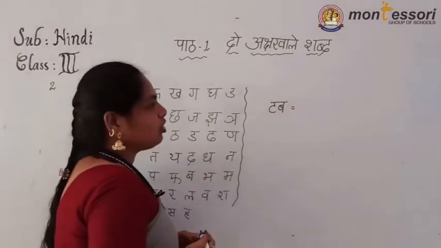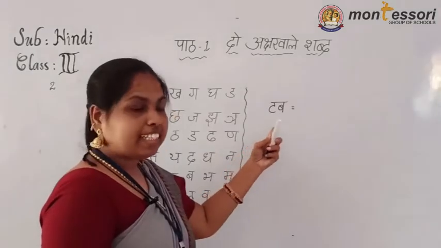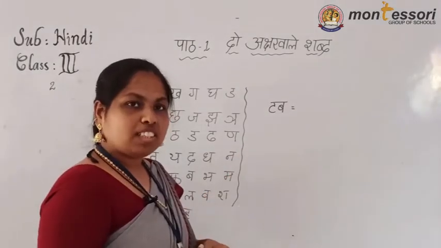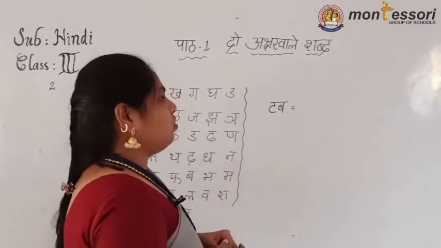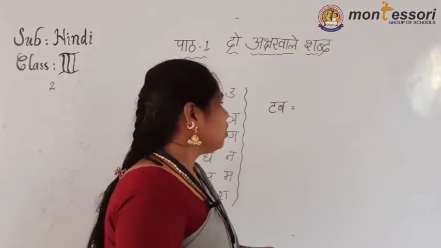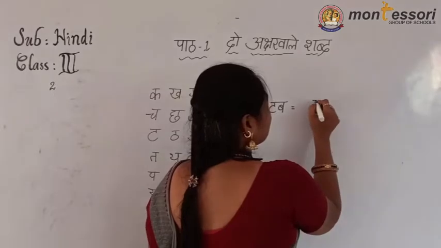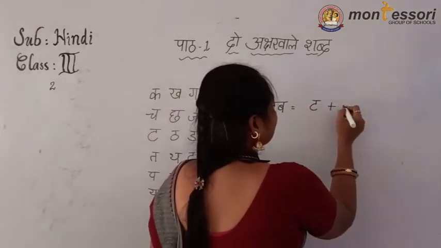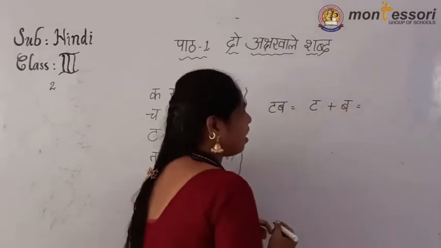Now first what you have to do? We have to identify the letters and then the word. Now join the 2 letters, then it will become a word. Which 2 letters are hidden in this one? What is that first one? If we separate, we can see the ta, and if we separate the other one, it is a ba.